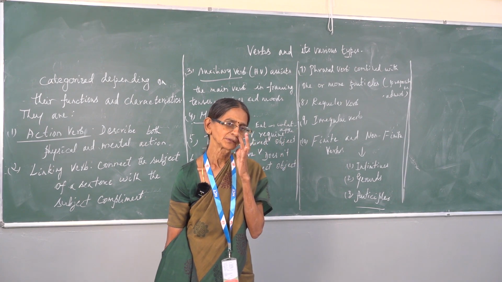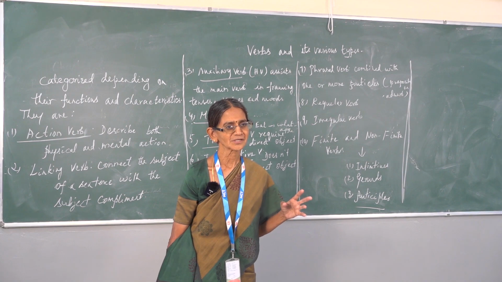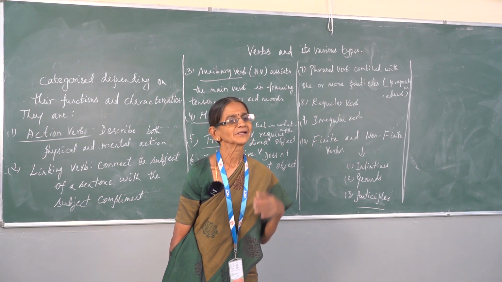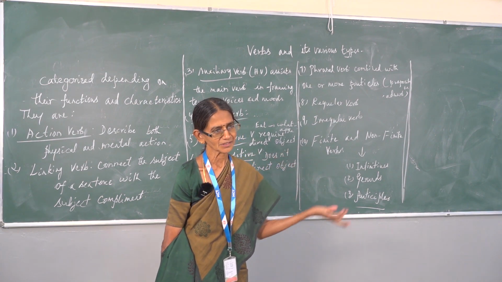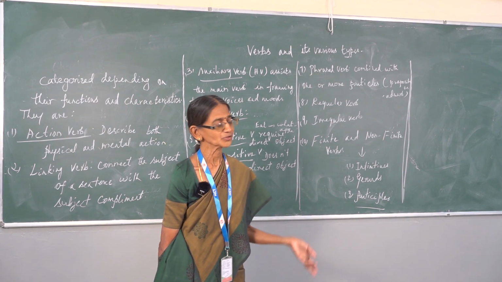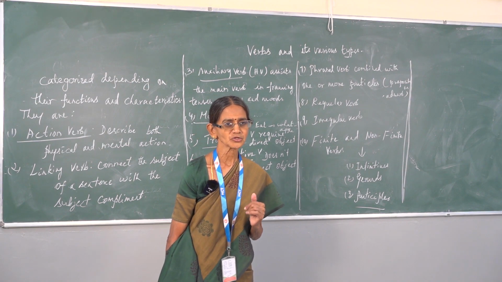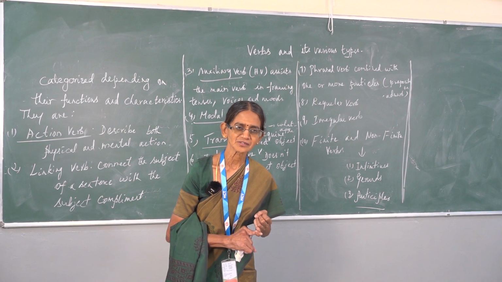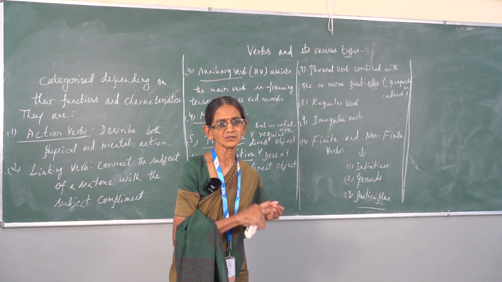For example, the all-time confusing one, simple present in third person singular: does, sings. The same in the first person or for plural, we won't use that s along with the verb. Why should we? The verb demands which tense it is, what number we have taken, and which person.